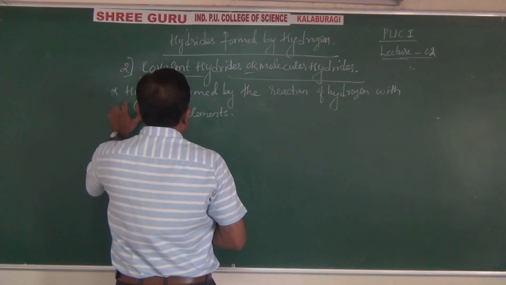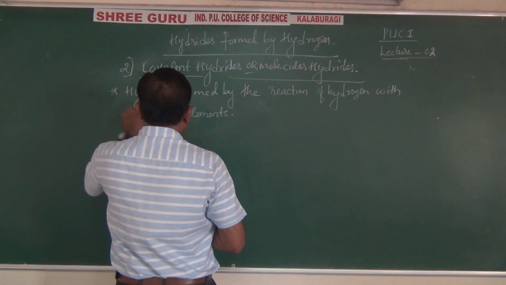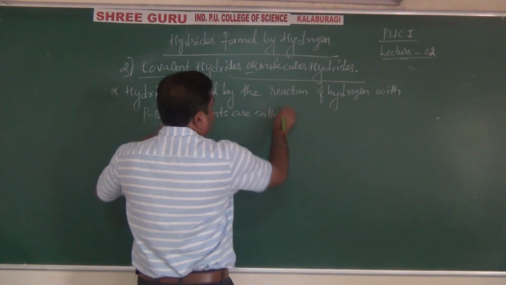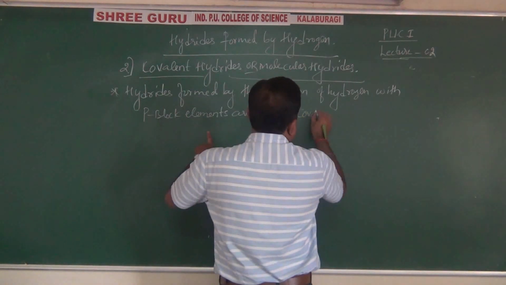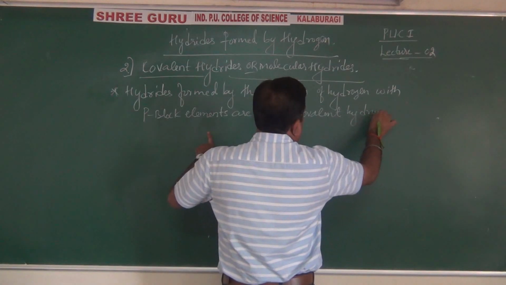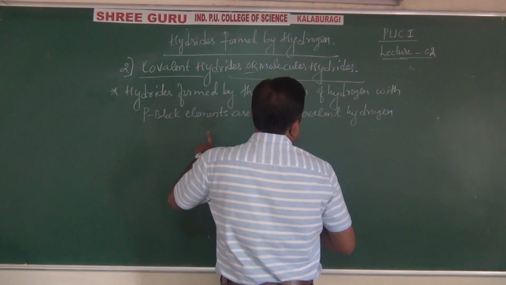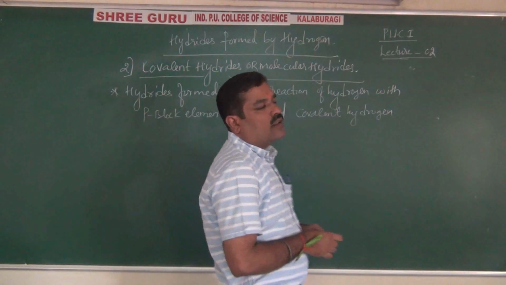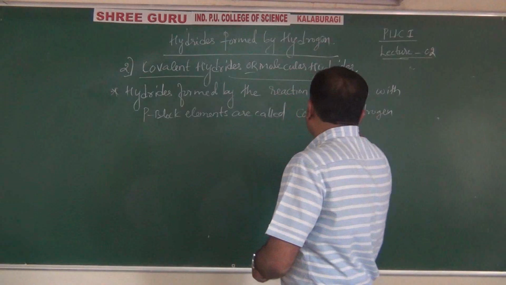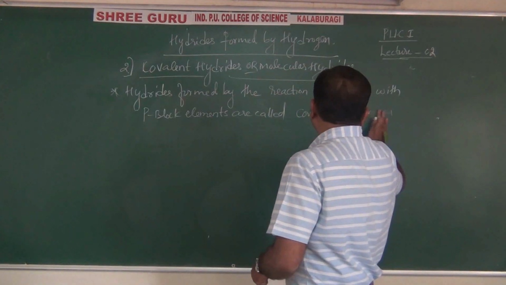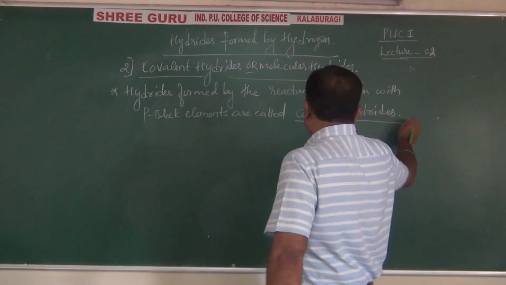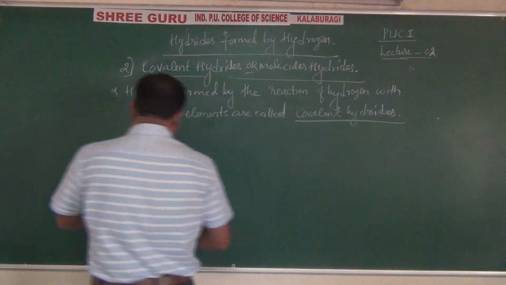Hydrides formed by the reaction of hydrogen with P block elements are called covalent hydrides, whose electronegativity difference is very small compared to hydrogen, almost comparable. They form these covalent hydrides. Example, I will give one for each family.